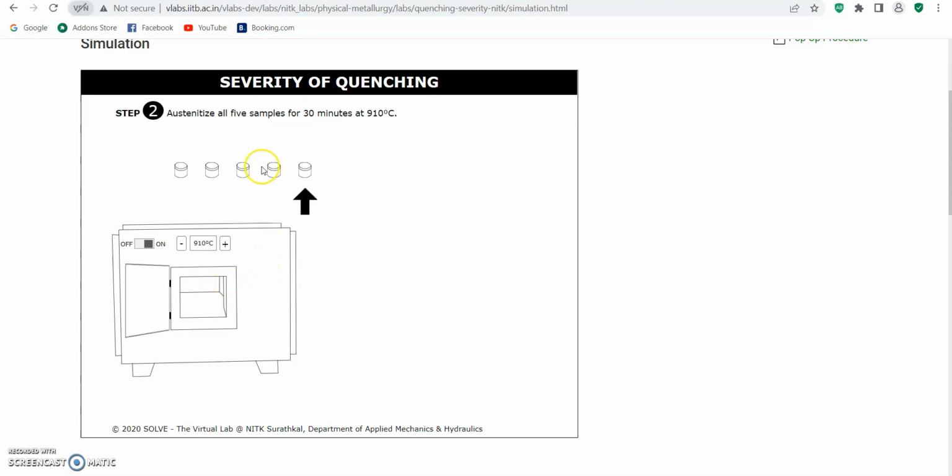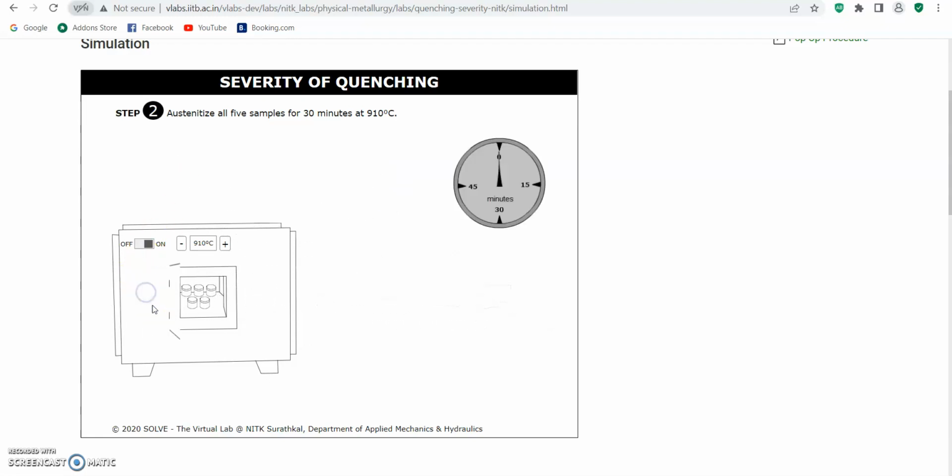And we put all these samples in the furnace, close the door, and wait about 30 minutes. Then we switch off the furnace, and let's move to the third step.